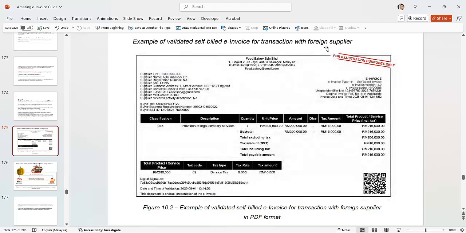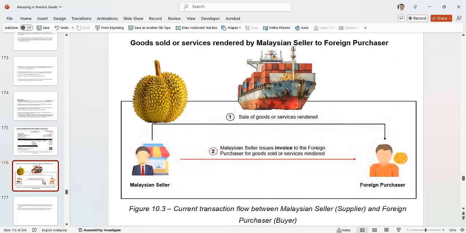where you get supply from the German medical equipment company, right? That's one example. Next is that you sell something, render to a foreign purchaser. You sell this durian to the China market, right? So yes, we sell this to China, and then we issue an invoice to the foreigner, right?